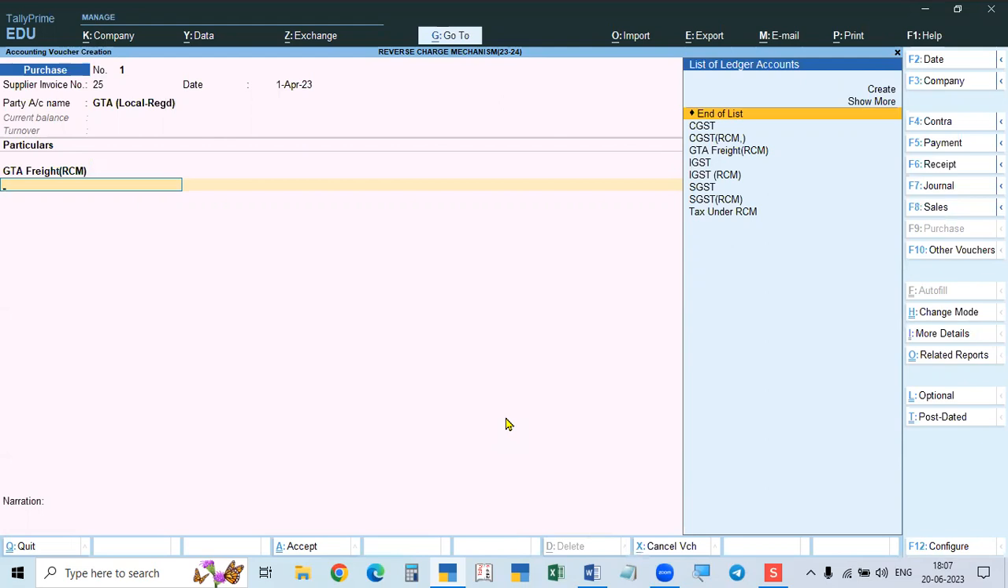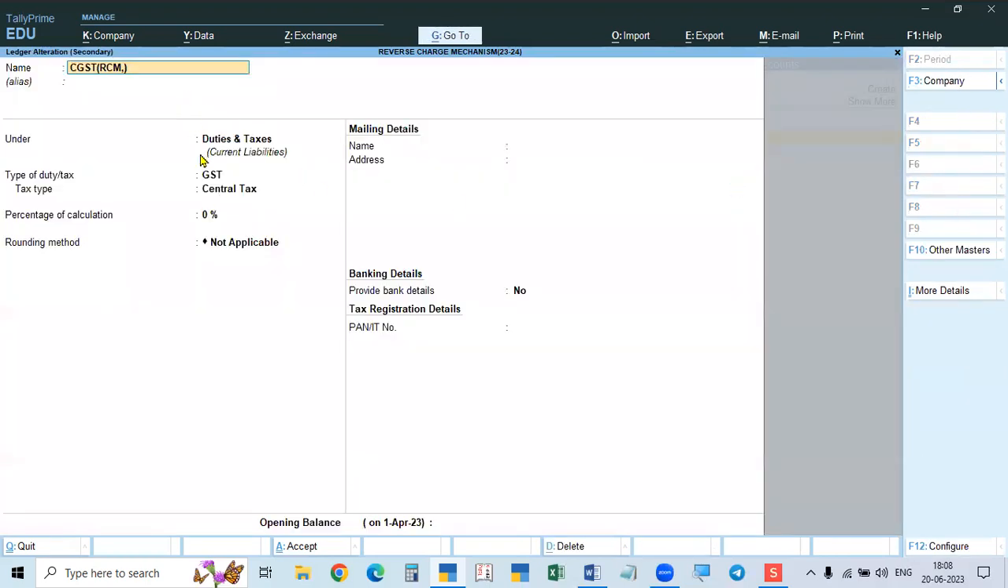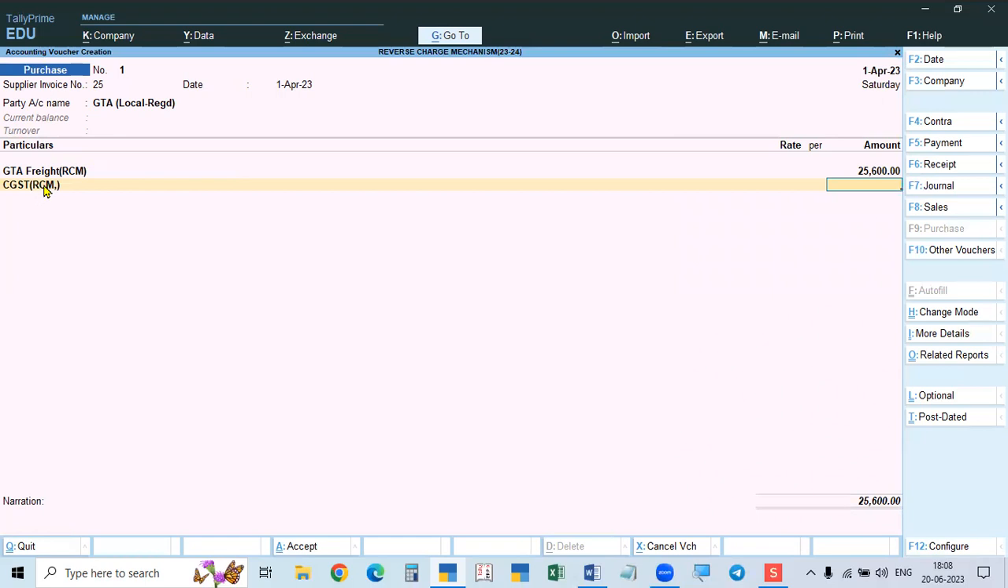For RCM, a separate CGST account. For all other purposes, for the forward charge mechanism, that is for all other goods and services, the general CGST and SGST will open. For RCM, we open CGST in brackets RCM. So here, this is local. I created this system here. I created everything the same. Whatever name you give, under duties and taxes, GST and CGST means central tax. That's all. But the name will change, giving the name as RCM.